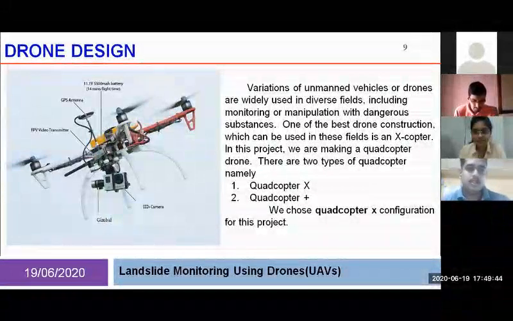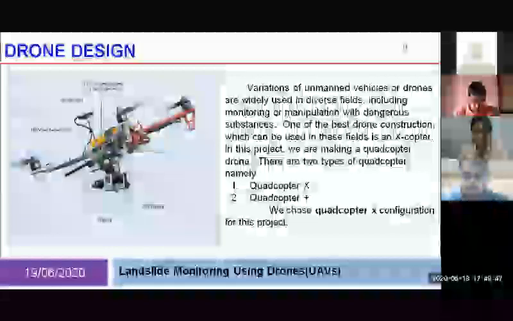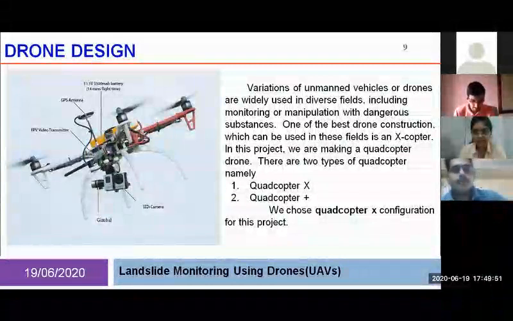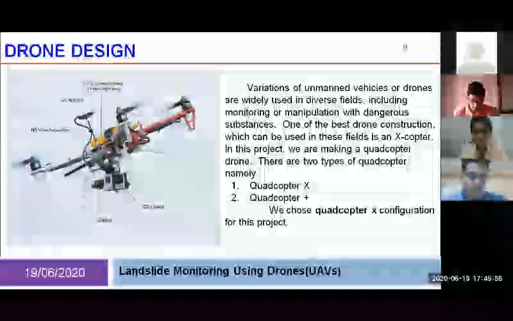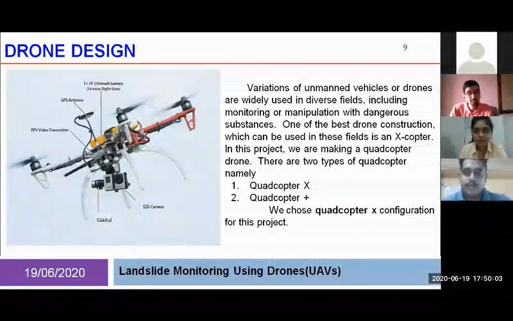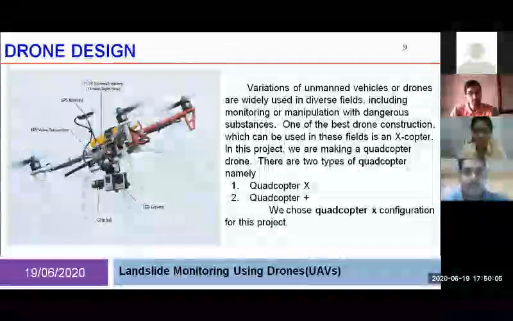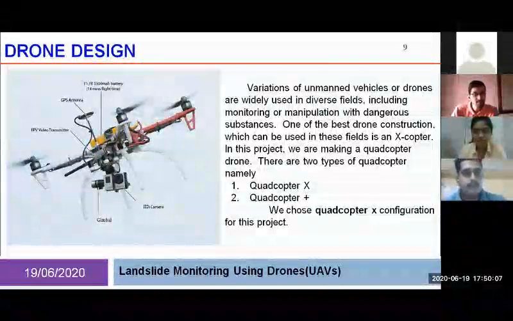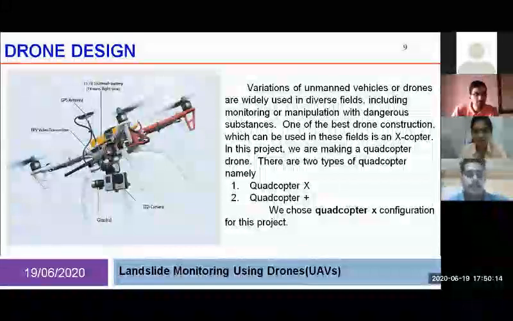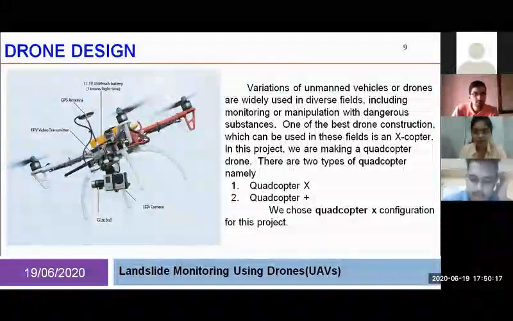Then the legs are used on the bottom here, and a 12 volt 5500 milliamp hour battery is used to power the drone, but it is certainly a low capacity battery. It provides 15 to 20 minutes of flight time maximum. So here we have written 14 minutes of flight time at the optimum, but it can give up to 20 minutes of flight time. Okay, next slide, please.